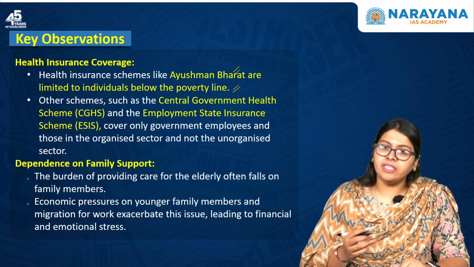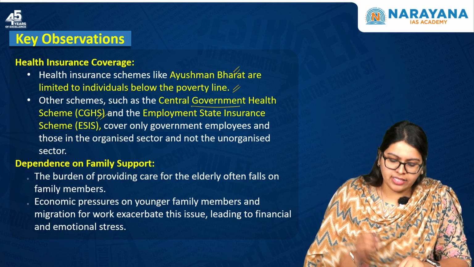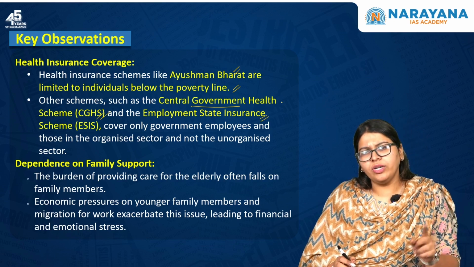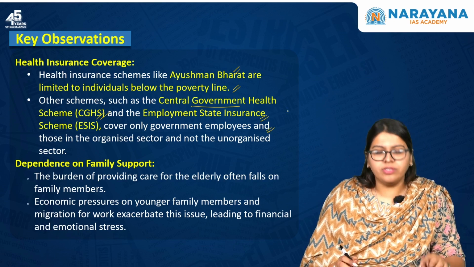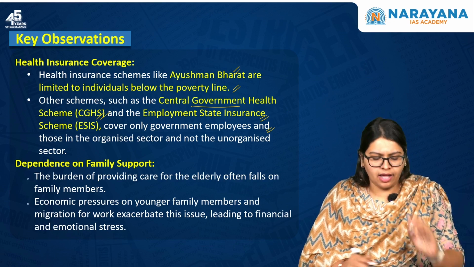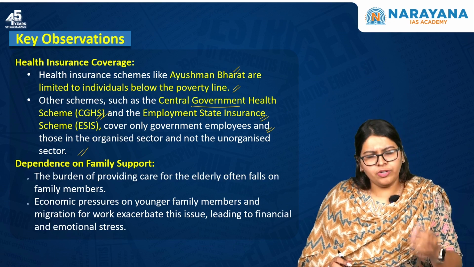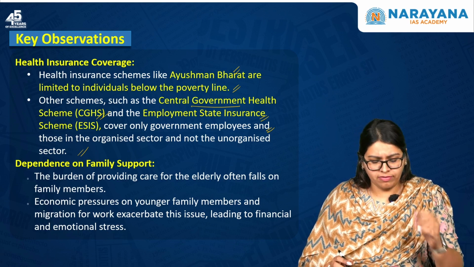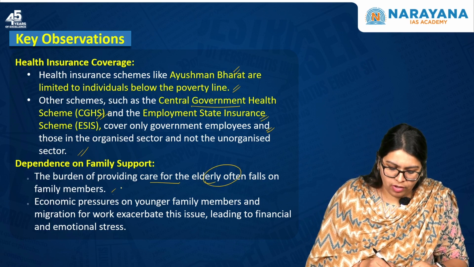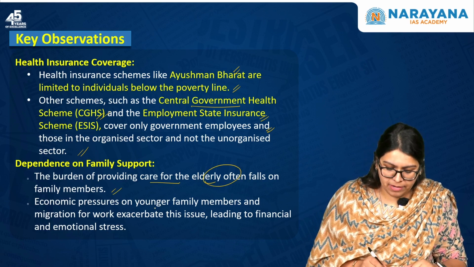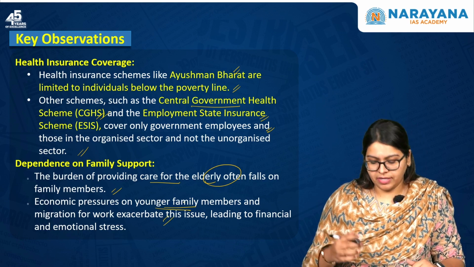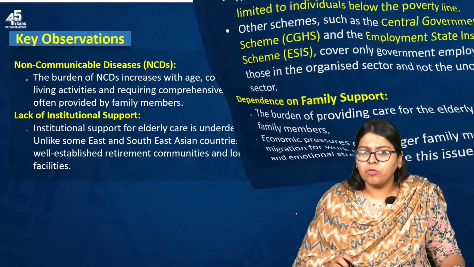And we also have other schemes like the Central Government Health Scheme, that is the CGHS, and the Employees' State Insurance Scheme. These also cover only the government employees as well as those in the organized sector. So here again, the elderly population in the unorganized sector are excluded. We also saw this dimension of dependency on family support. The burden of providing care for the elderly often falls on family members. So there are economic pressures on the younger family members, and migration for work further exacerbates the issue, leading to financial as well as emotional stress.